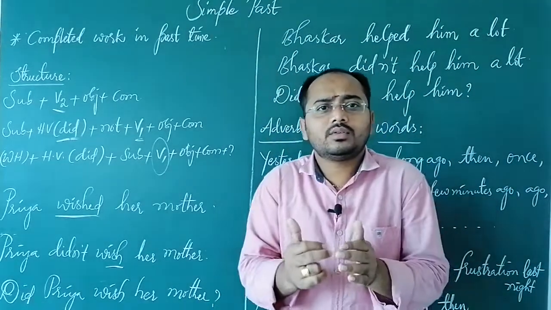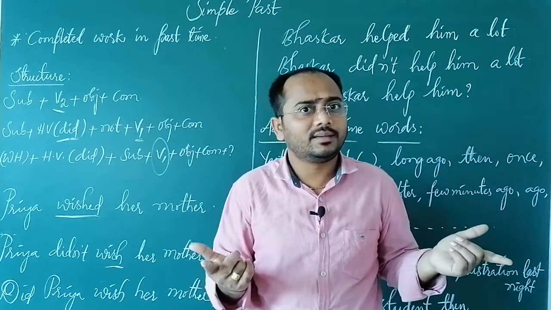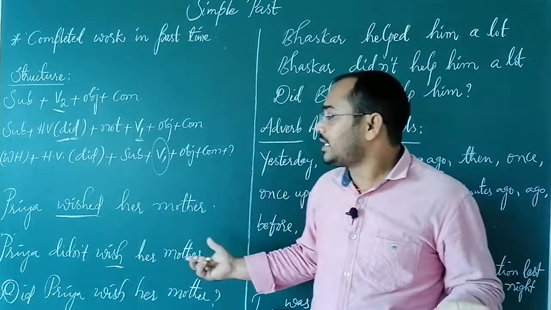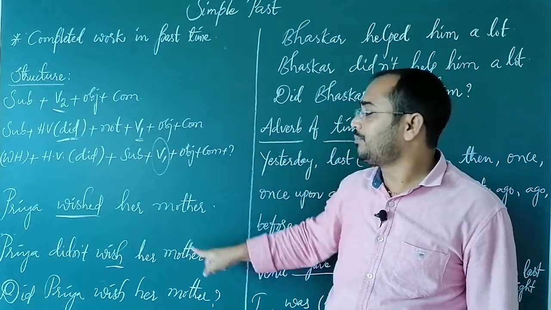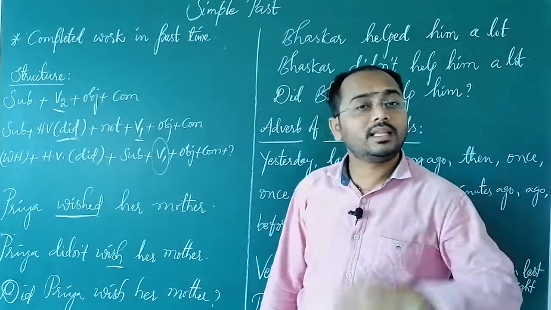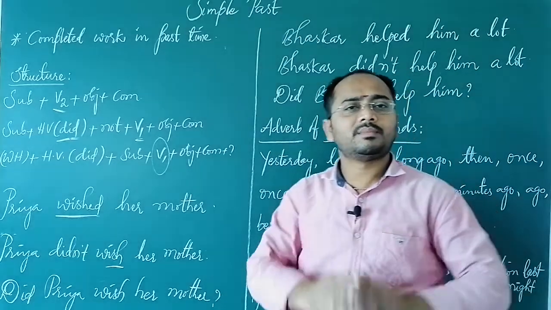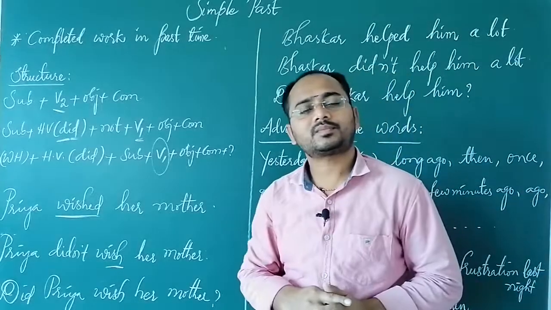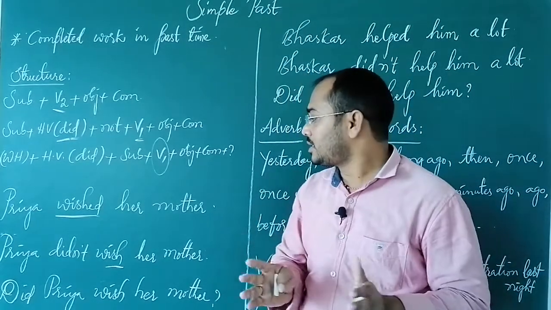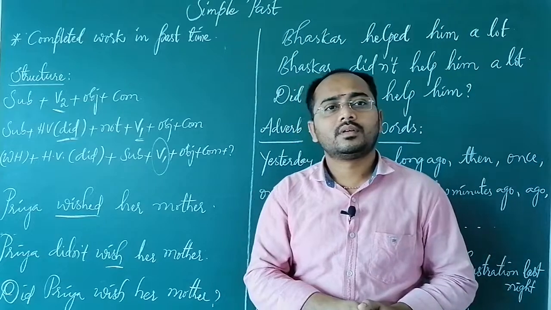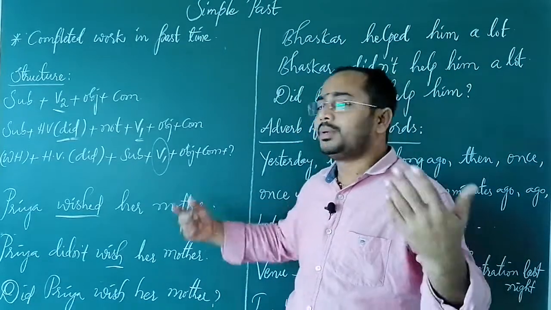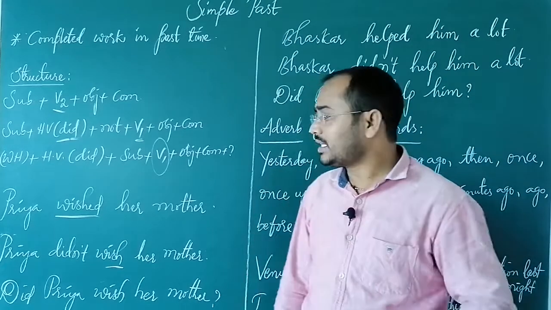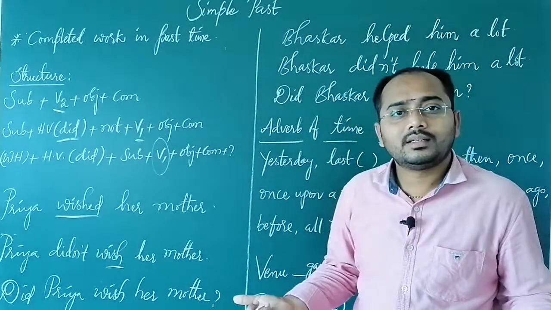And if you want to say that it's not done, the work was not done in the past time, then we can say in the negative, by using the same structure, Priya did not wish her mother. Just imagine, yesterday was Priya's mother's birthday. So positive, if you wanted to say, Priya wished her mother. But yesterday she did not. Then we can say, Priya did not wish her mother.